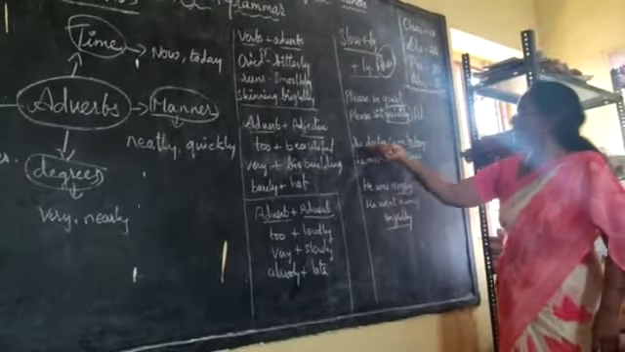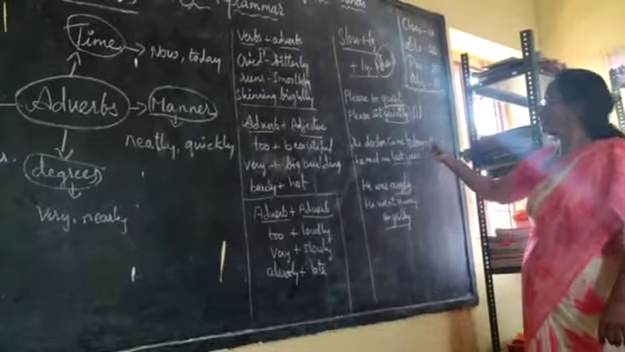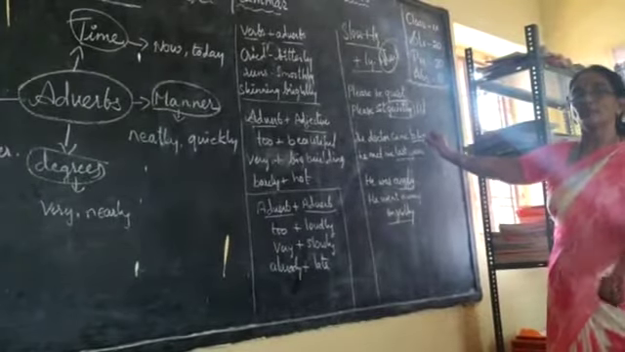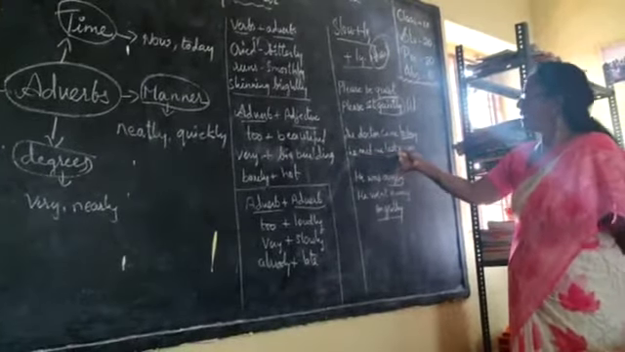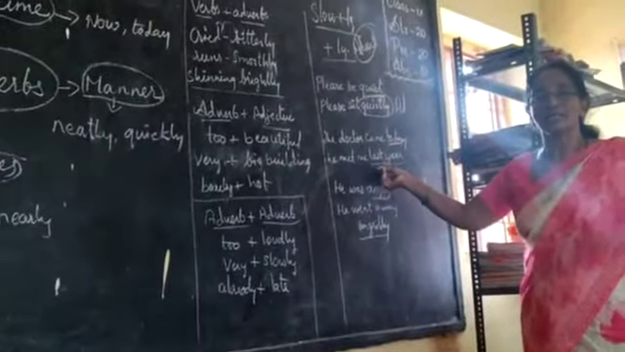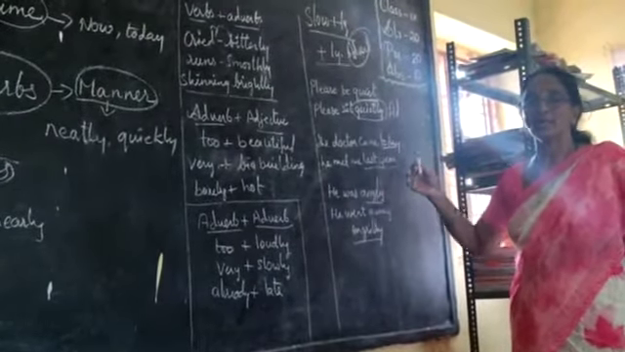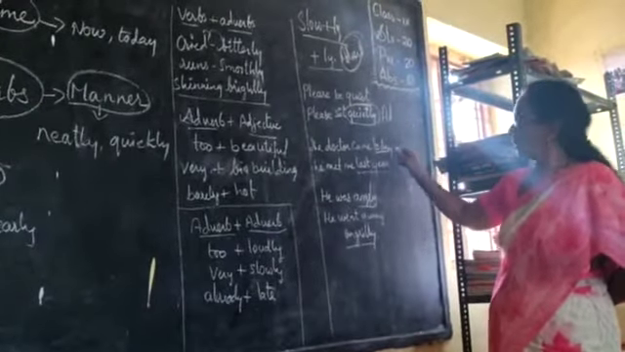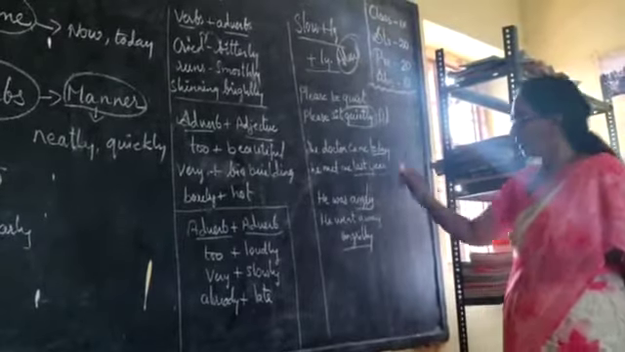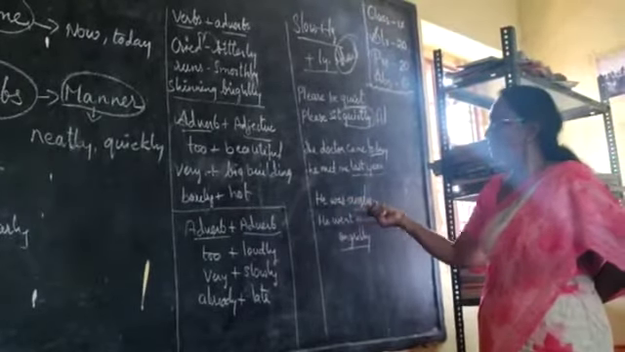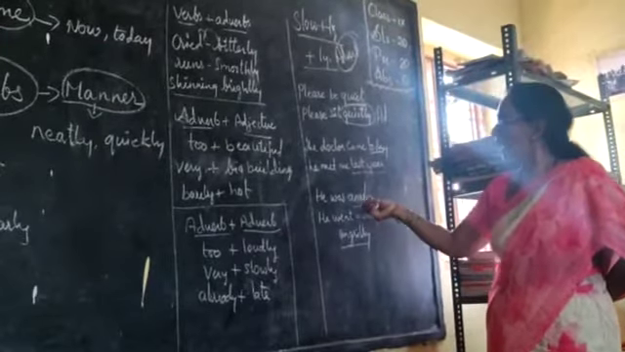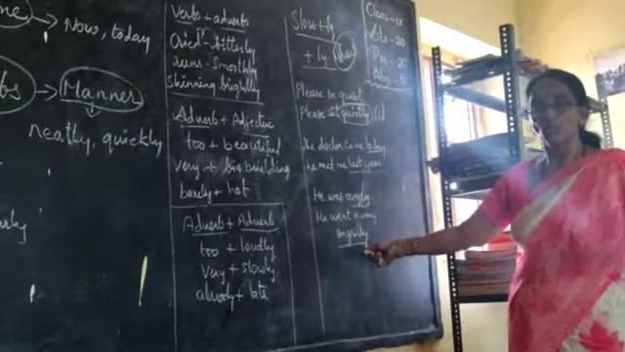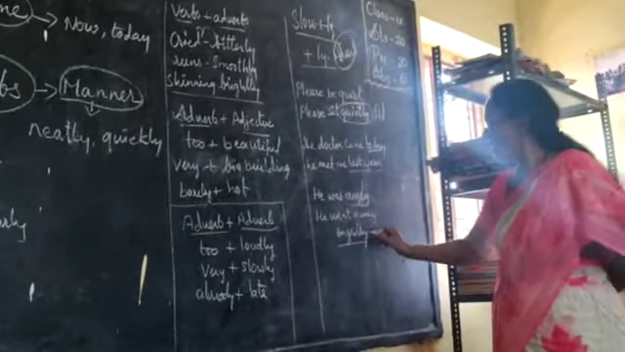The next one: the doctor came today. Today is an adverb. It shows the time. The adverb of time. He met me last year. Last year also tells us about the adverb of time. Today is also an adverb of time. Now here, he was angry. Once again, angry is a verb, but when I added ly to angry, then it becomes an adverb.